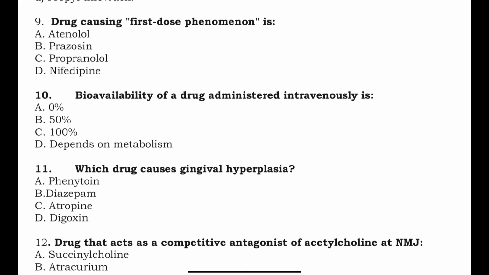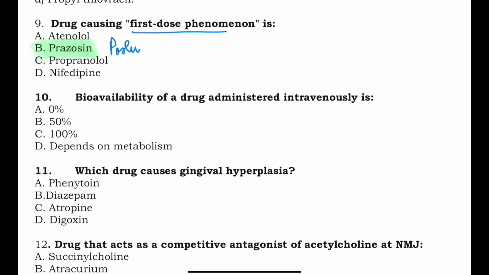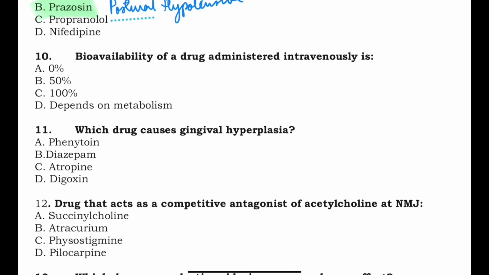Drug causing the first dose phenomenon is prazosin. What is the first dose phenomenon? There is postural hypotension. This is what happens when you take the drug for the first time. Next, the bioavailability of a drug administered intravenously is 100%. Why? Because it is given directly in the circulation. So that is why it is 100%.